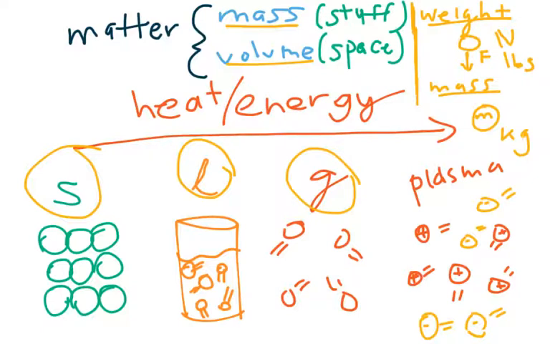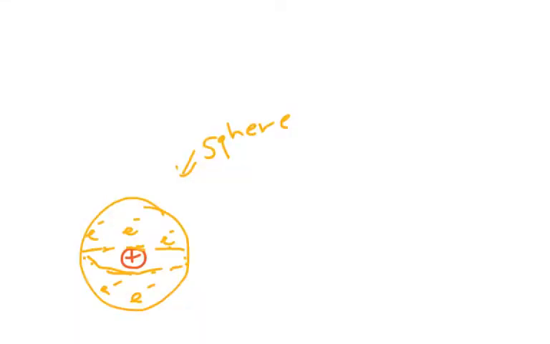Now, we have the rarest form of all. The fourth state of matter is plasma. Well, it's just called plasma. Plasma is rare because it can only be found in extremely high temperatures or through electricity with very high voltages. If you imagine yourself cutting matter until you get to the smallest form of matter possible, you get something called an atom. So we're going to trail into another conversation about the atom right here. That's an atom.